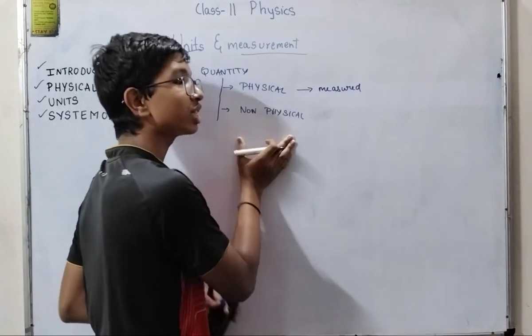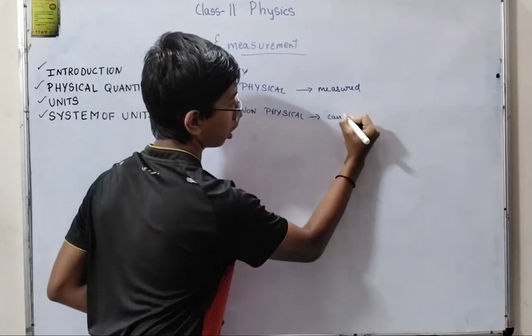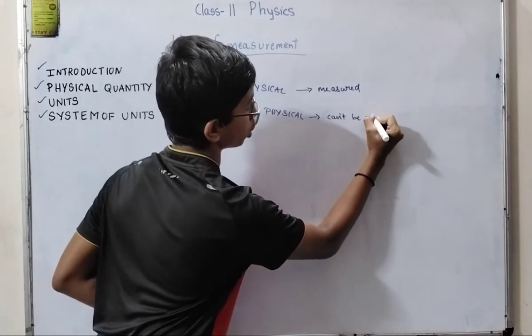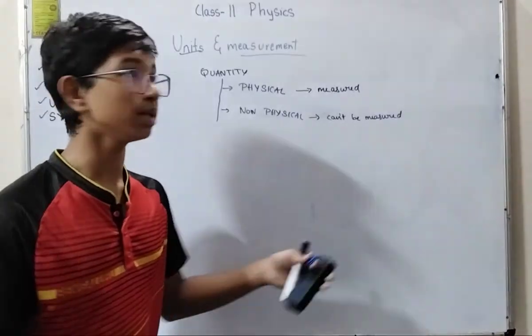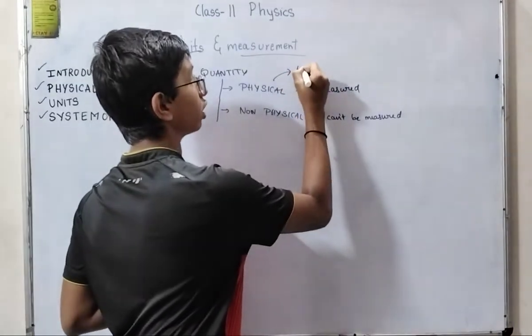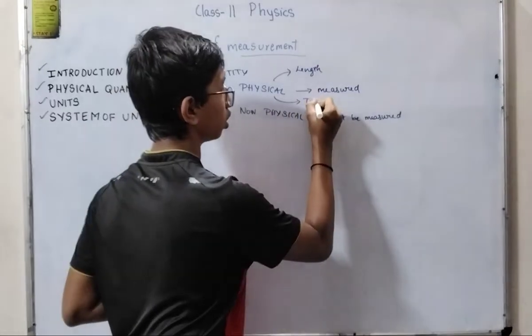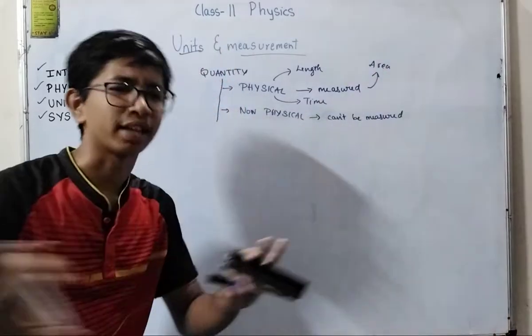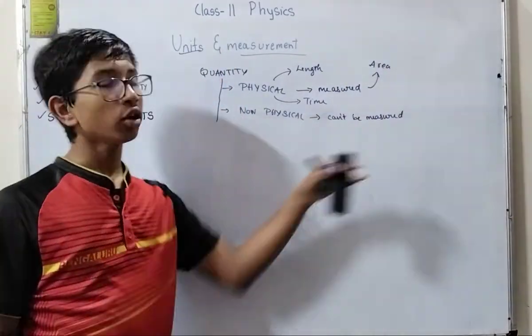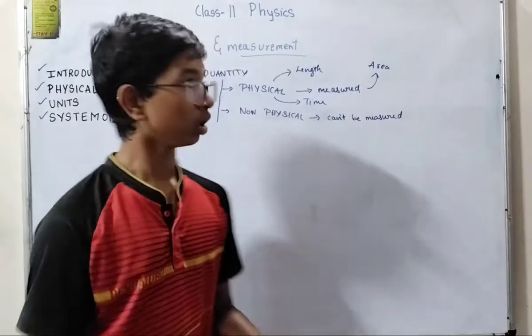Non-physical are those which cannot be measured. Very simple examples of physical quantities: length, time, area, etc. And there are many examples of quantities which cannot be measured.